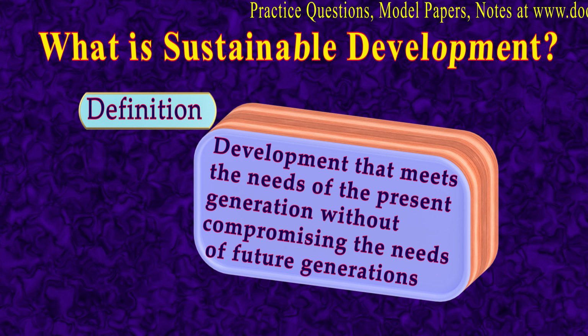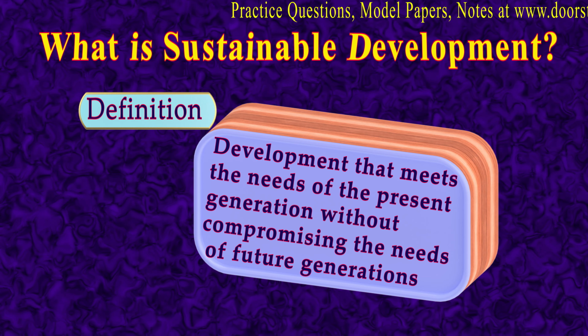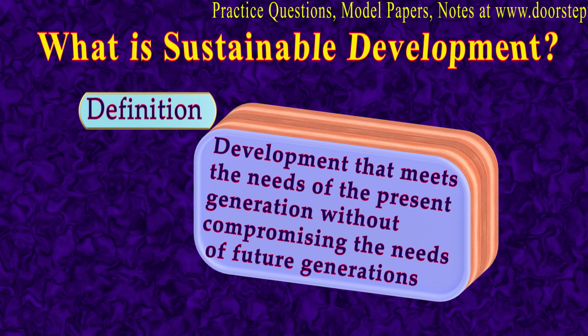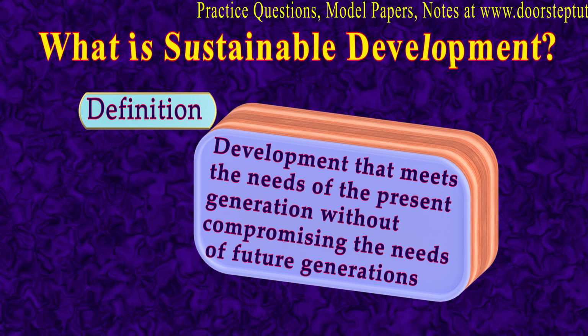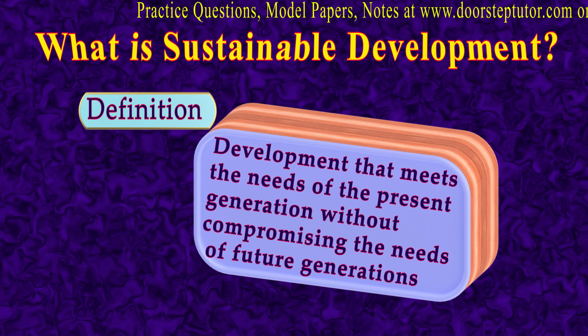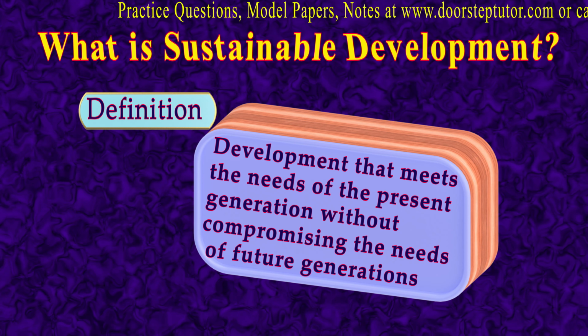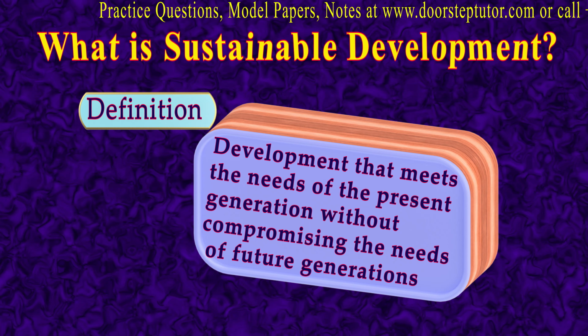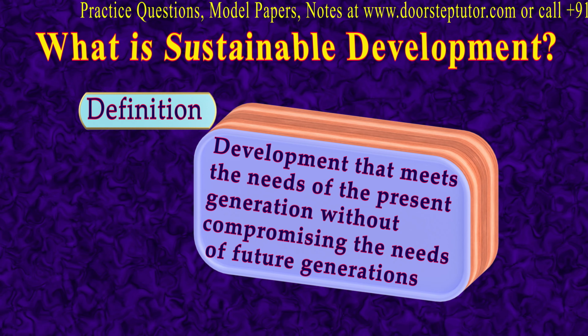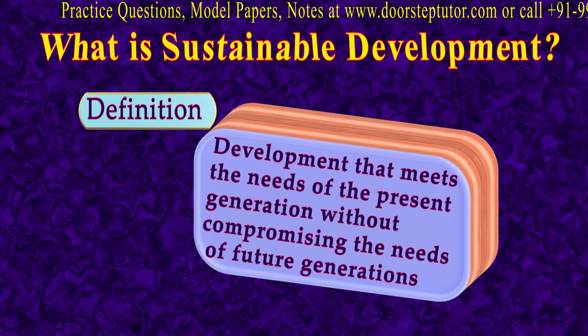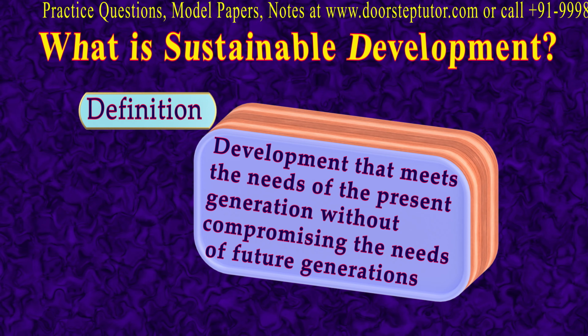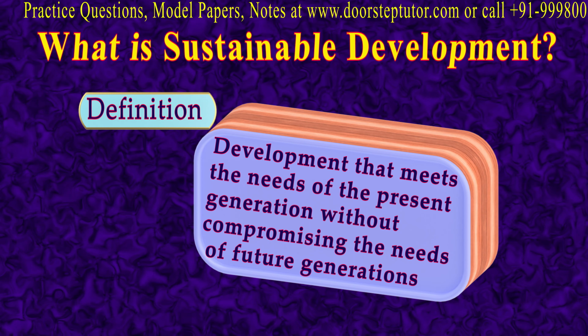In October 1987, UN decided to establish the Brundtland Commission. The main aim of this Brundtland Commission was to unite countries to pursue sustainable development together. So the term sustainable development was first coined in the paper Our Common Future, which was released by the Brundtland Commission.